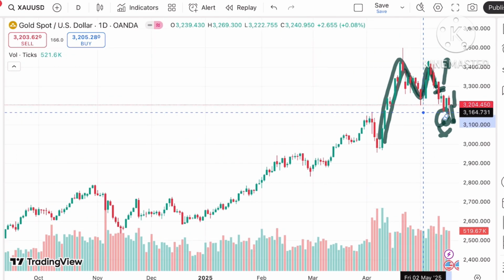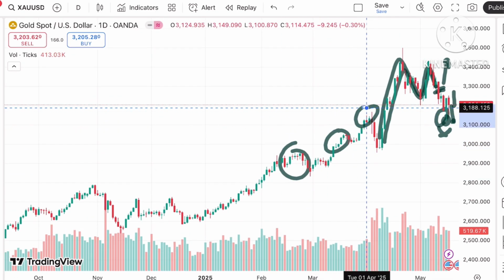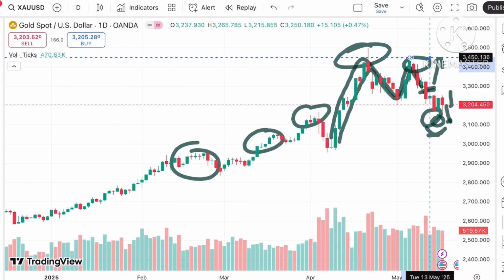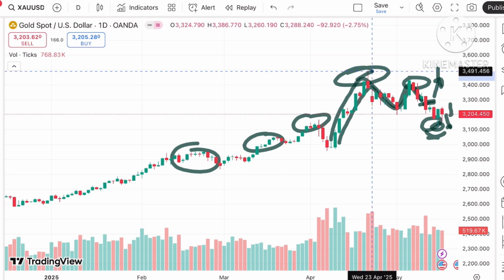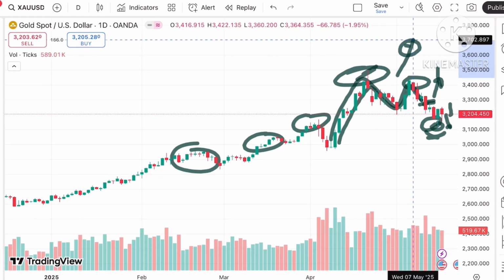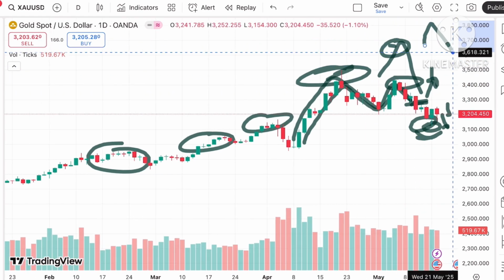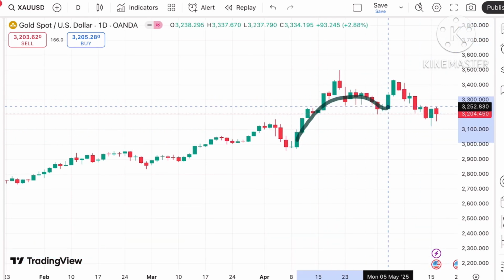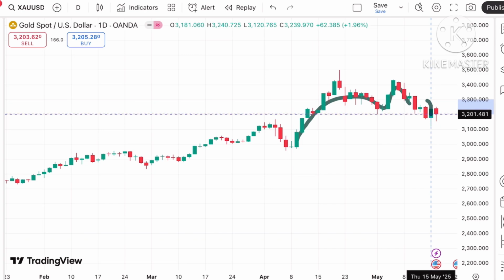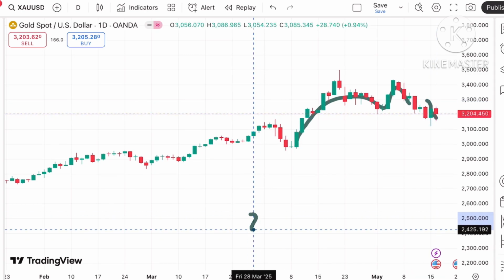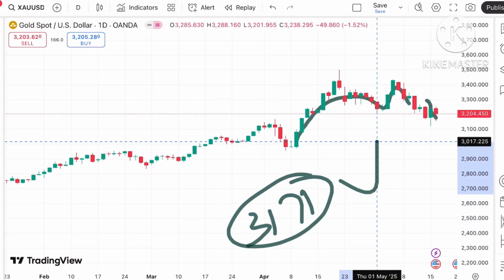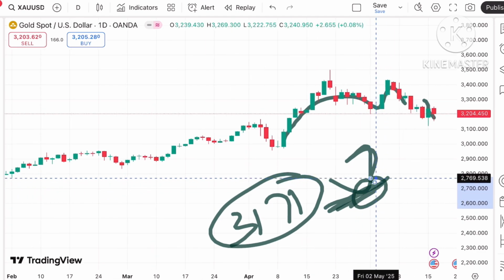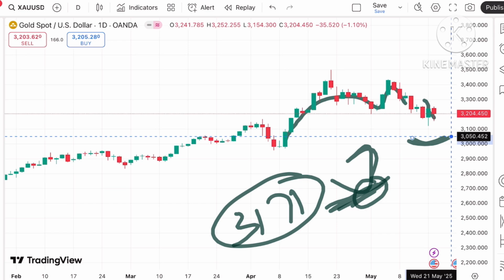Okay, and one thing that you have to understand is that whenever it is making a new high, we have seen a good fall comes. So remember that if the price started making a new high, again a fall will come. So now a swing has formed because profit booking has come at this particular level, because this particular pattern is formed, and this pattern is being formed with a strong support of 3171. This is the point where a bounce back has come. Okay, so we have seen profit booking has come at this particular level. Okay, now it has formed a swing.